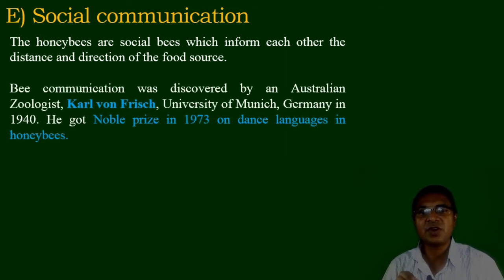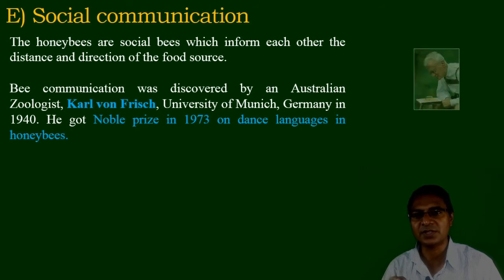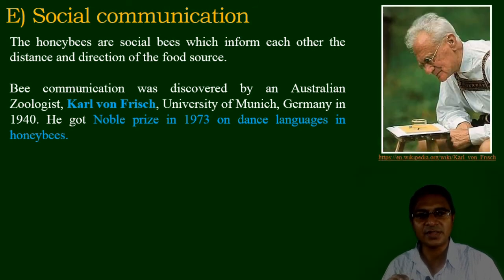Bee communication was first discovered by an Austrian zoologist, Karl von Frisch, University of Munich, Germany in 1940, and for such work he got the Nobel Prize in the year 1973 on the dance languages in the honeybees. This is Karl von Frisch who discovered communication among the worker bees, and that is called the dance languages in the honeybees.